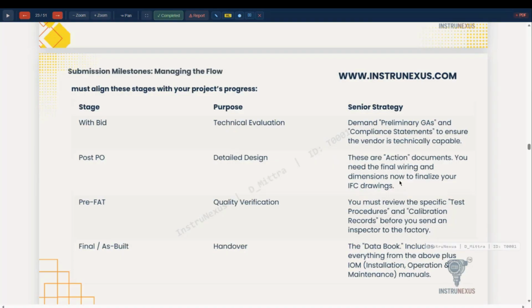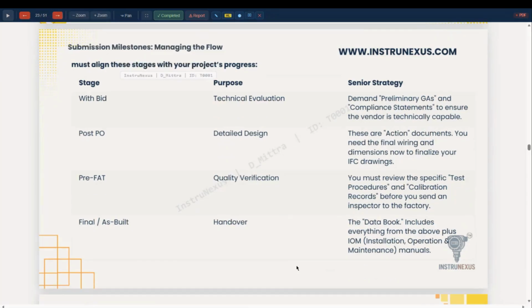Pre-FAT quality verification: what are the calibration records and test procedure to be followed during FAT? And the final as-built handover document, the data book, which will have the installation, operation, and maintenance manual, and all the data of drawing documents, and how to install, how to dismantle. All these things are to be provided, and how to operate and maintain is explained in the data book.